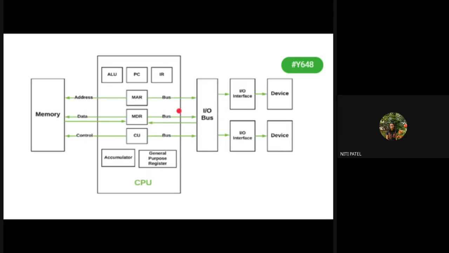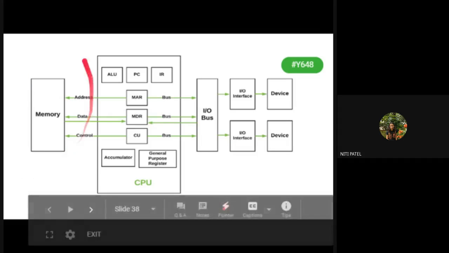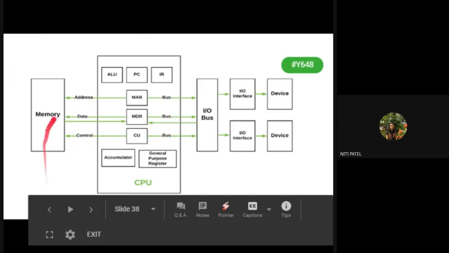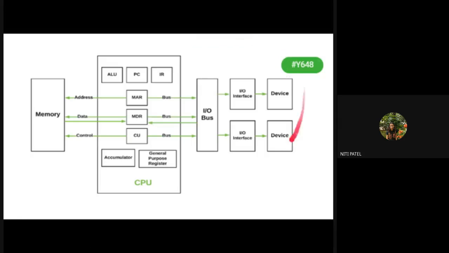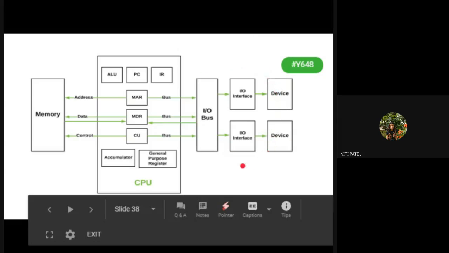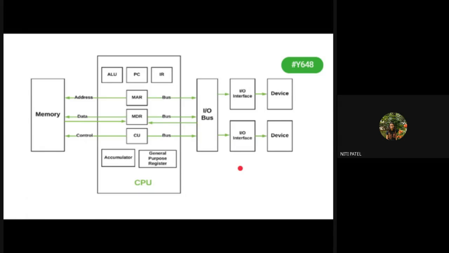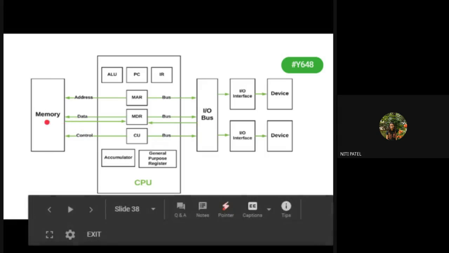Okay, now if you see the diagram over here, I have my memory, I have a CPU, and I have a bus structure. If you remember, I told you in the first lecture of the introduction that the bus is a component which is going to take your data from one part to another part. Where is your data? In the memory.